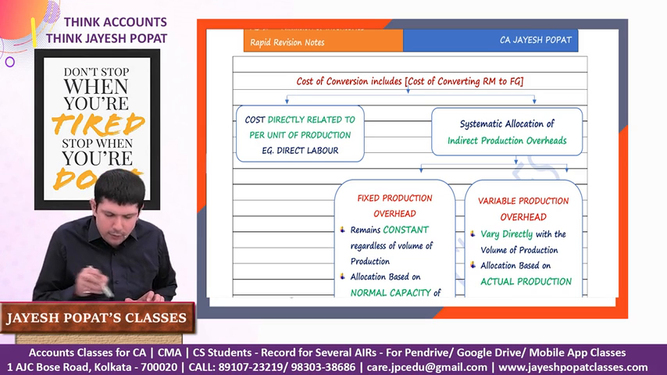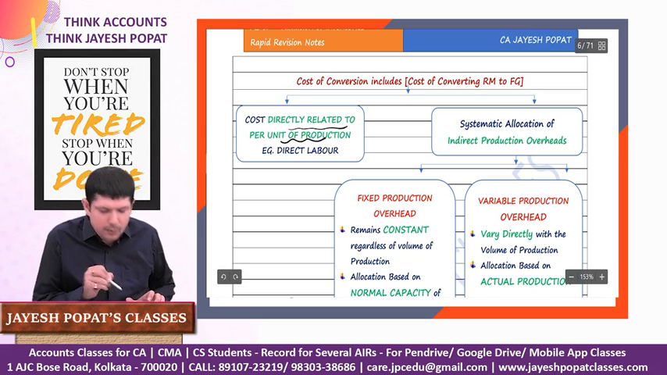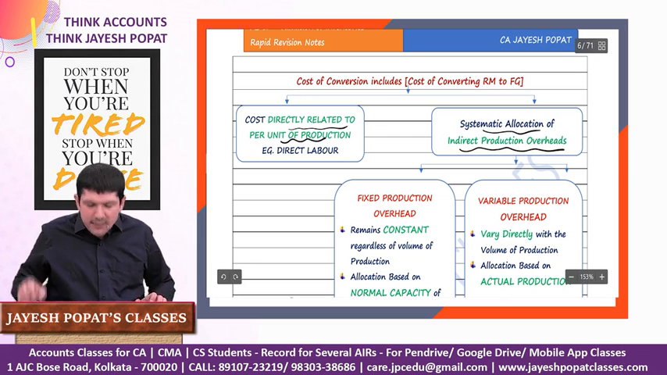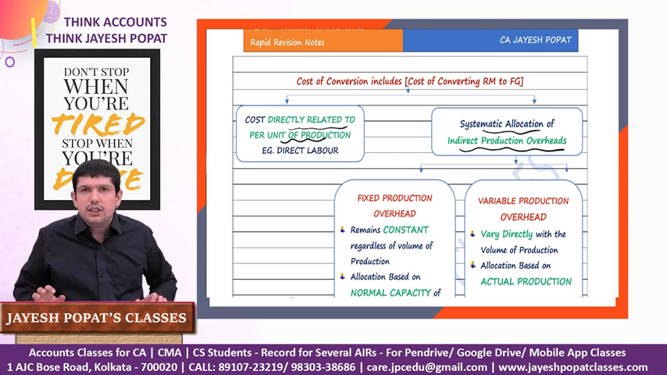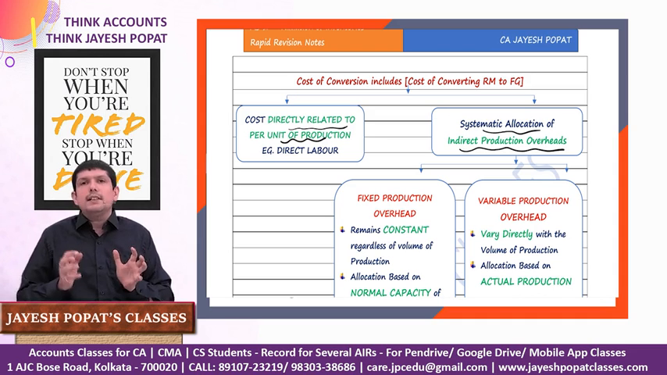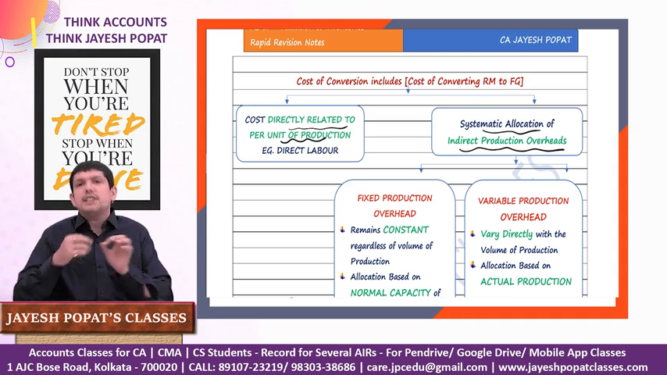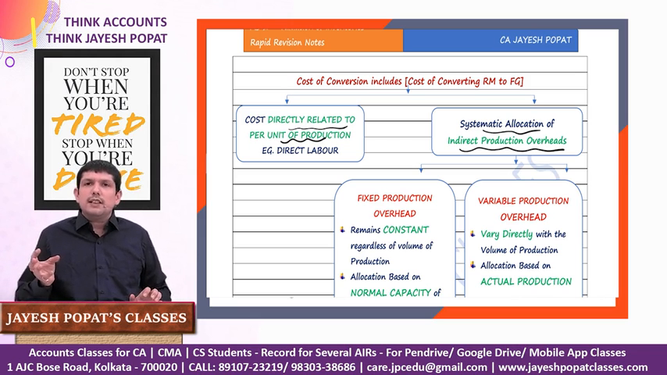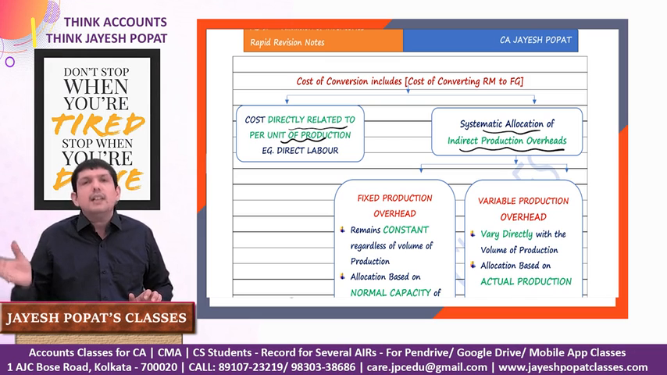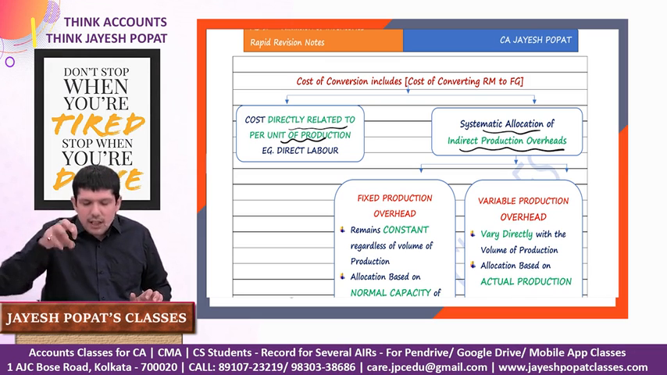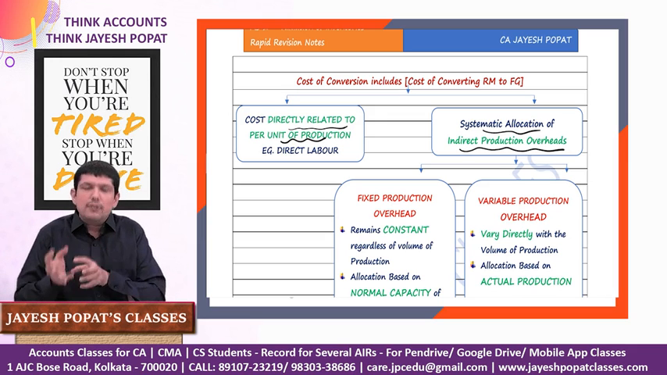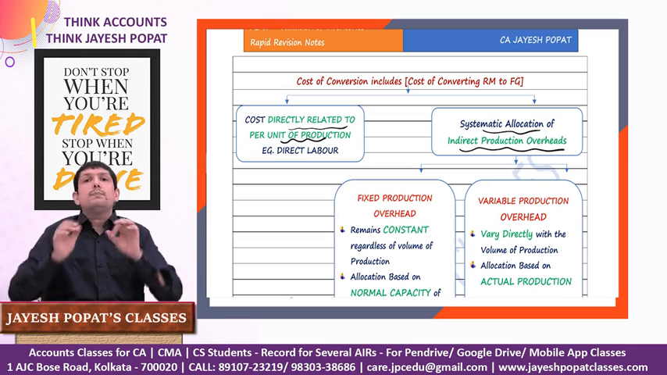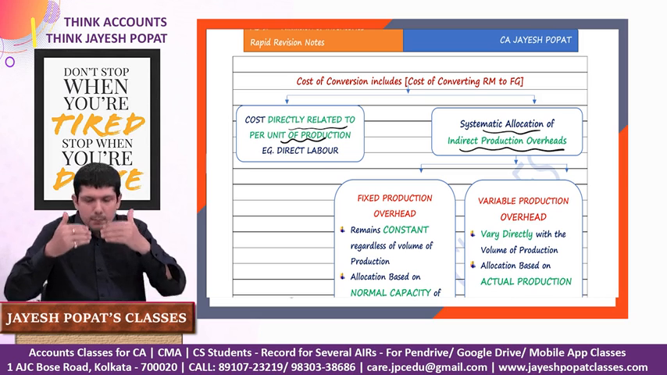So these are of two categories: costs which are directly related to per unit of production, and systematic allocation of indirect production overheads. Let us look at them. Let's take an example. We are into manufacturing of shirts. The amount which we pay, let's say, to the labor for cutting the fabric, then stitching the fabric, ironing the fabric, right? That can be attributed to per unit of production. For example, to cut a particular fabric for making a shirt, we pay 30 rupees. To stitch that cut fabric and make it into a shirt, we pay 50 rupees. To iron a particular shirt, we pay 5 rupees. So these are directly related to per unit of production, meaning these are directly related to each shirt.